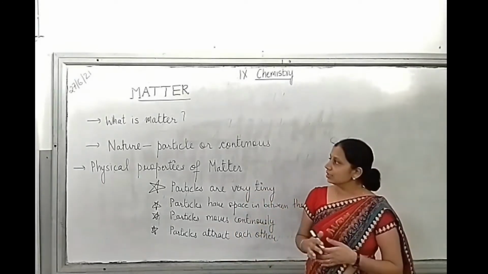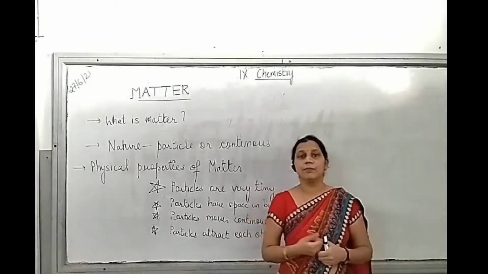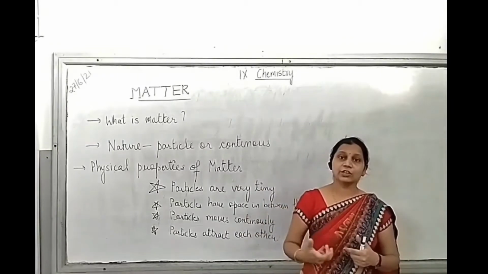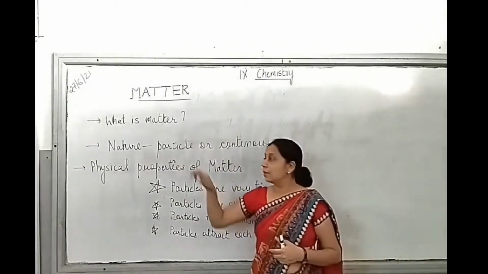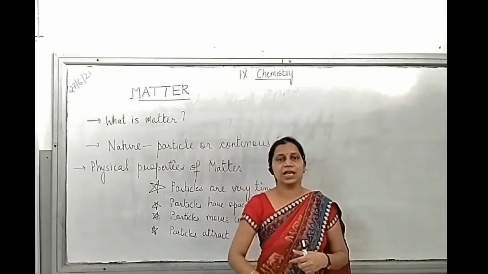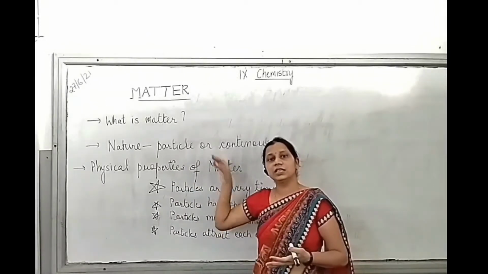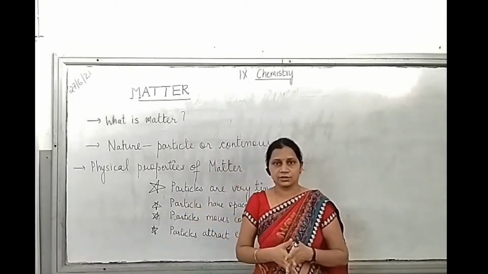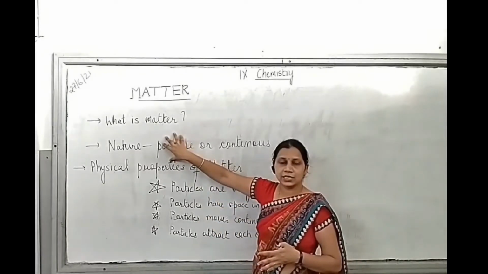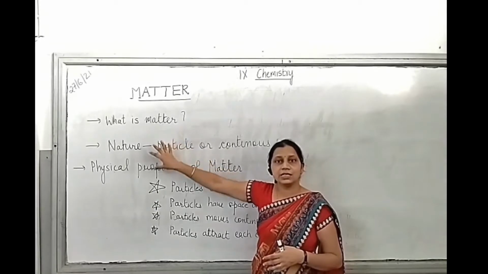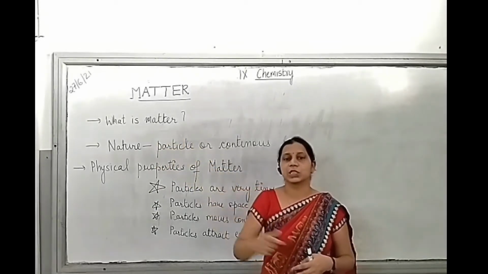In the beginning, there were two competing theories about the nature of matter: whether matter is particle or continuous. Particle means, in very simple language, like sand on a beach, and continuous nature is like sea water or ocean water. In the end, it was seen that matter has particle nature, and that also we will see by experiment.